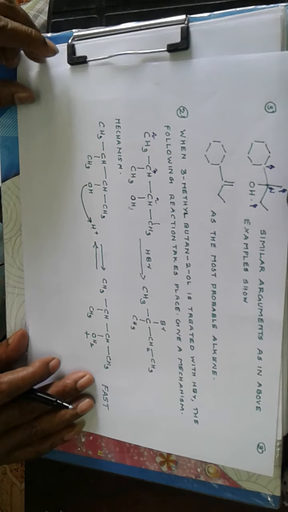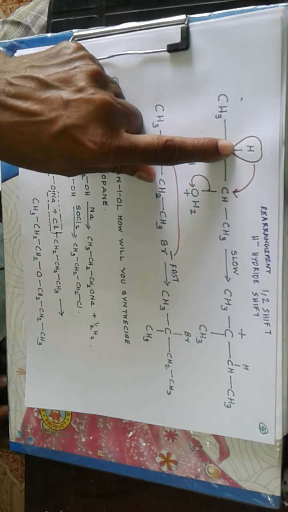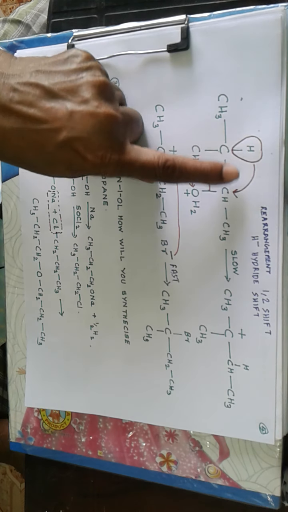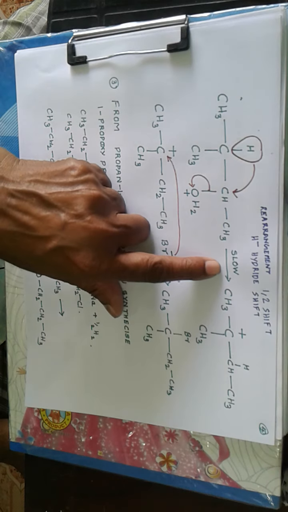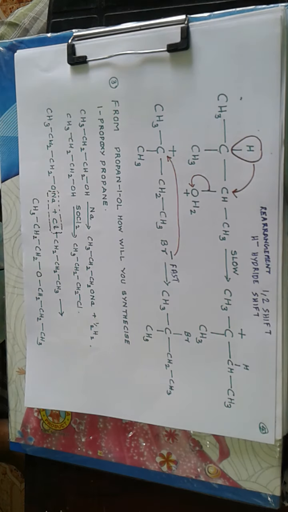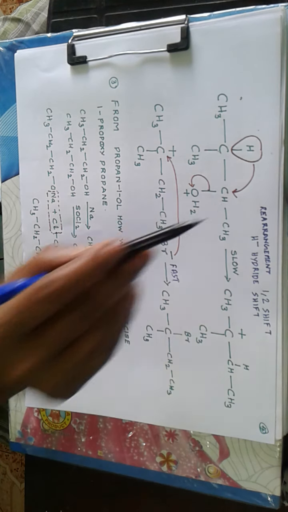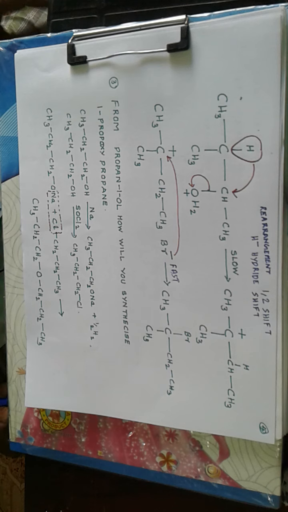It is a fast reaction. Then there is rearrangement, 1,2 shift or hydride shift. It's a slow process because net reaction involves breakage of CO bonds. We get a tertiary carbocation which is more stable than a secondary carbocation. Then in a fast step, the bromide ion attacks the tertiary carbon center.